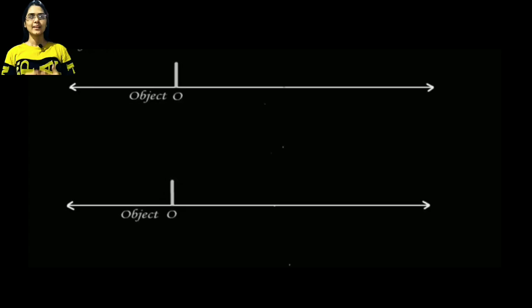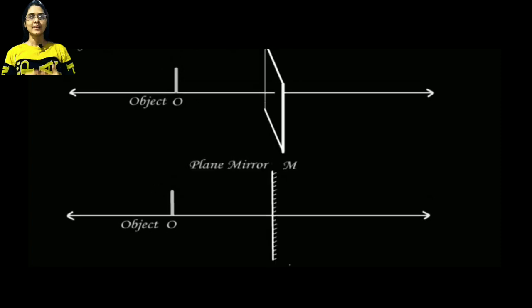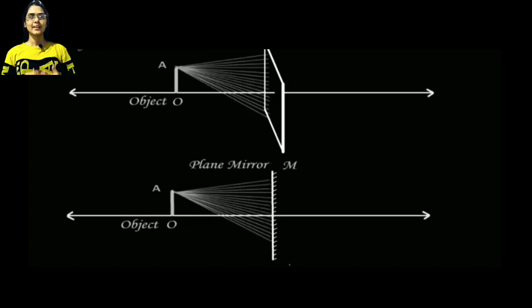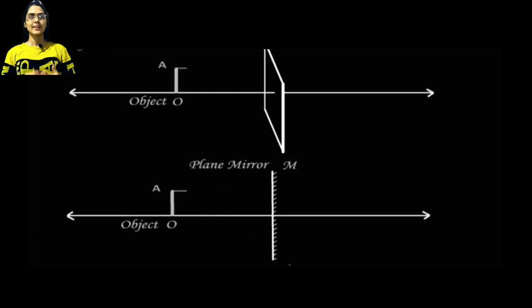Let us consider an object O placed opposite to a plane mirror M and a point A on the object O. There are infinitely many rays passing through point A and striking the mirror M. Now let us consider an incident ray to the mirror which is passing through point A and is perpendicular to the plane of the mirror.